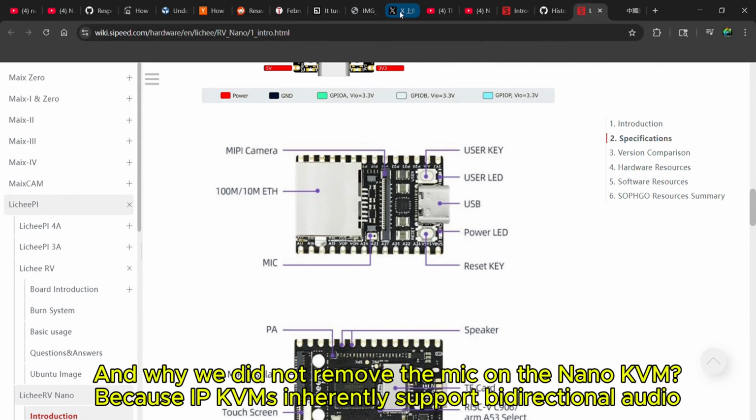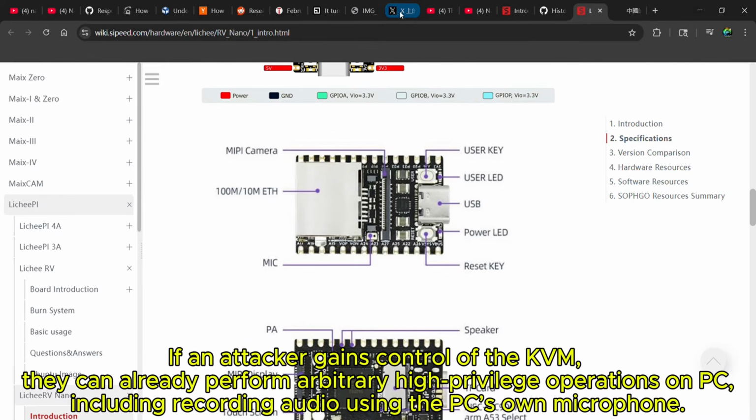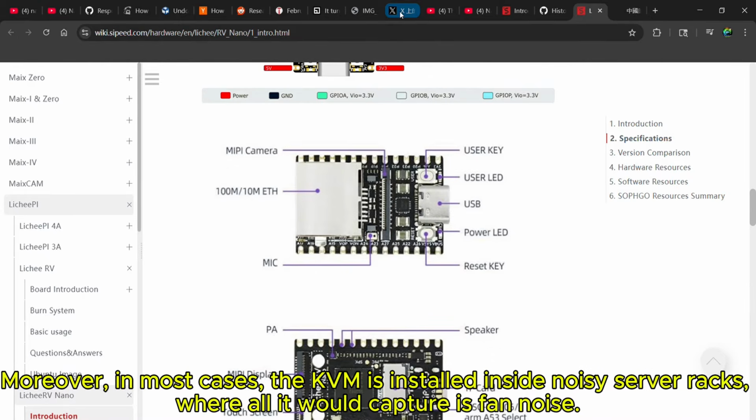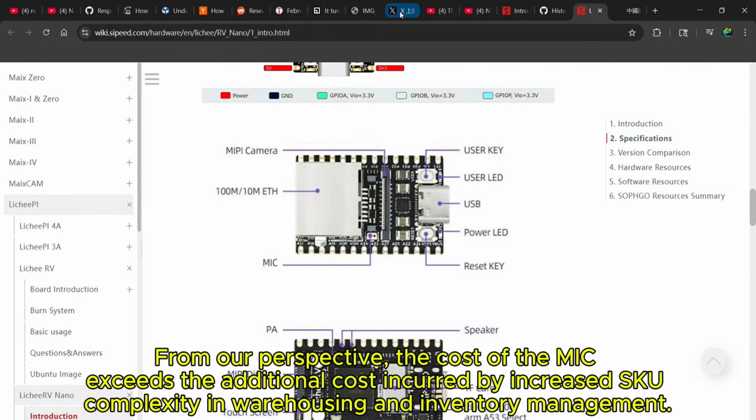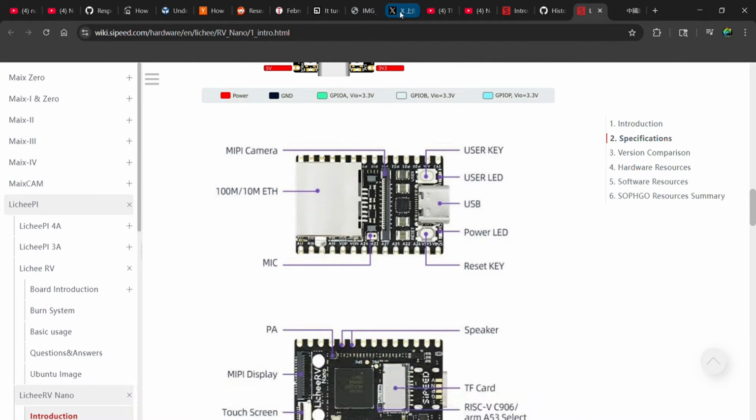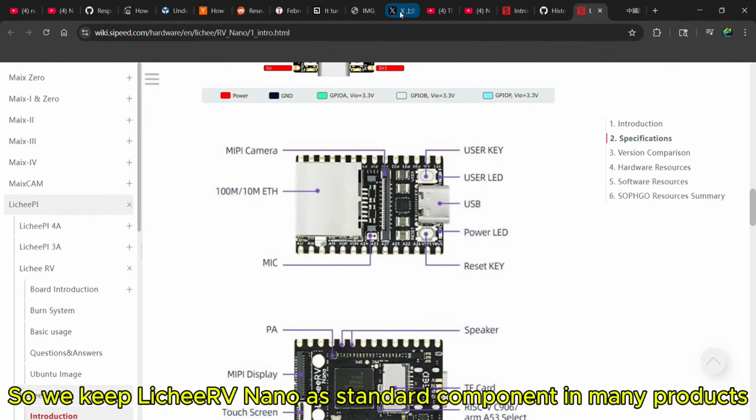And why did we not remove the mic on the Nano KVM? Because an IP KVM inherently supports bidirectional audio. If an attacker gains control of the KVM, they can already perform arbitrary high-privilege operations on the PC, including recording audio using the PC's own microphone. Moreover, in most cases, the KVM is installed inside noisy server racks, where all it would capture is fan noise. Therefore, whether or not a mic remains on the KVM itself has minimal impact on security. From our perspective, the cost of the mic is less than the additional cost incurred by increased SKU complexity in warehousing and inventory management. So we keep the RV Nano as a standard component in many products.